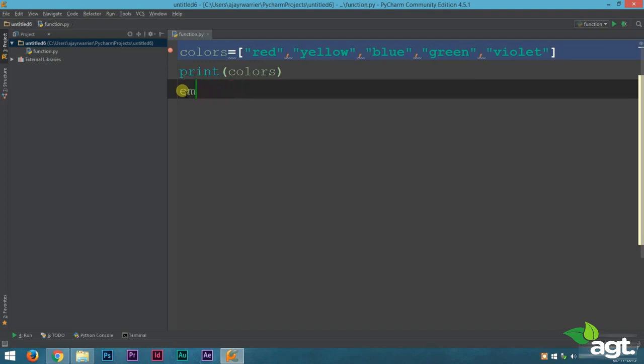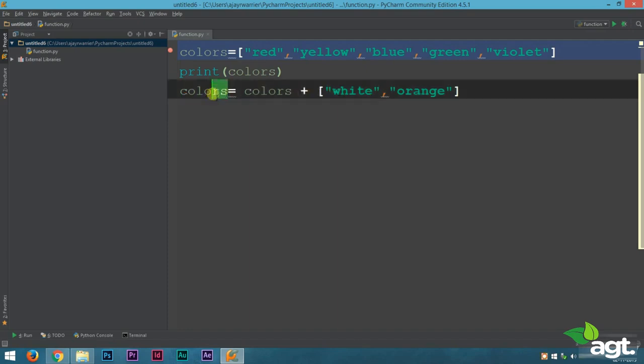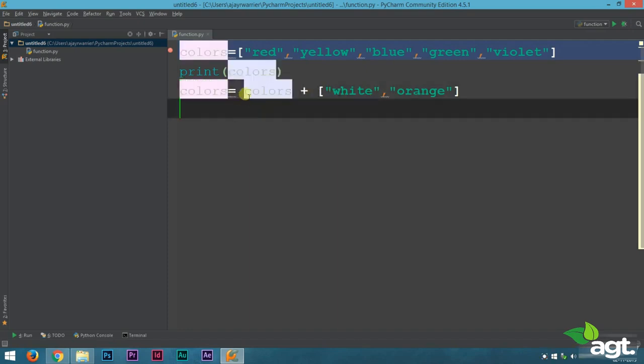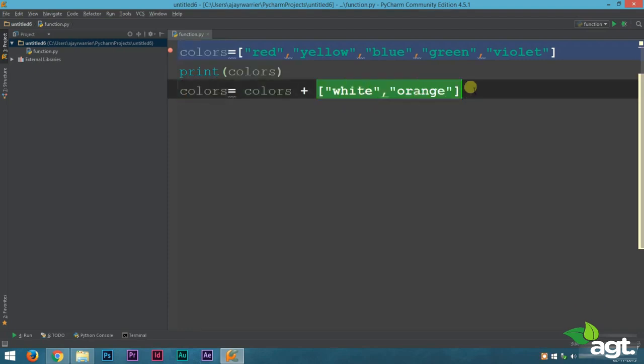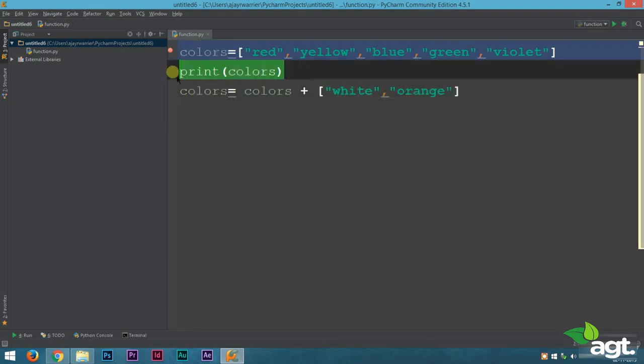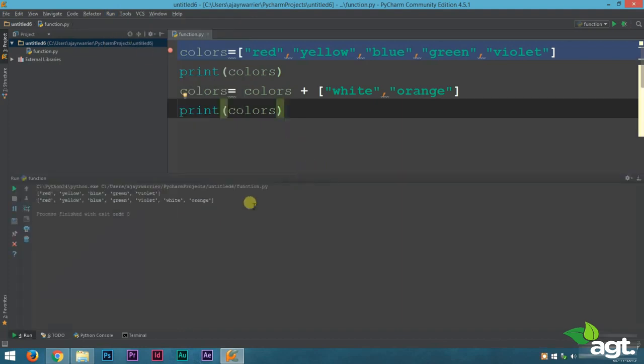Alright, now that that is out of the way, we are going to learn about list operations. This is an example of the addition operator. So what will happen in this case? We are changing the colors list into colors list plus these two elements. So now if we print colors, what will happen? Let's see and check out the output.